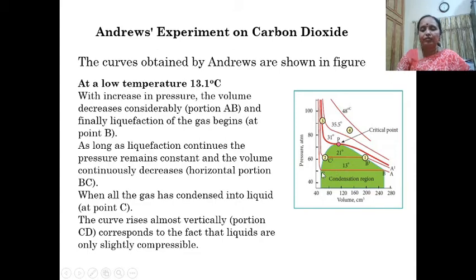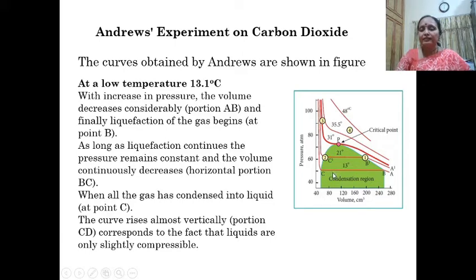The curve remains horizontal till the point C. As long as liquefaction continues, the pressure remains constant while the volume decreases continuously. This is the horizontal portion BC.